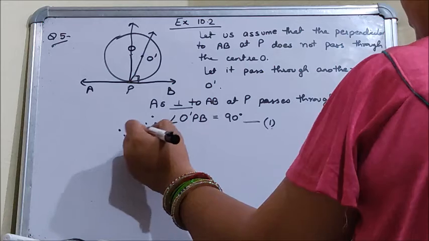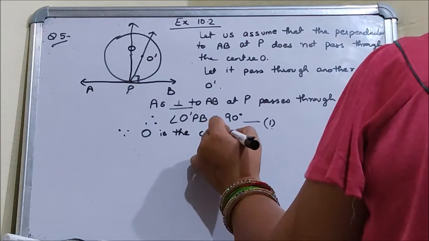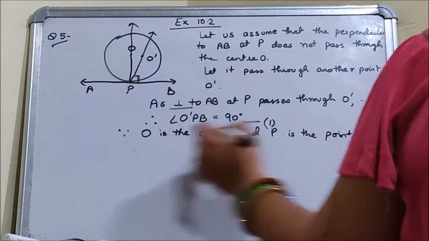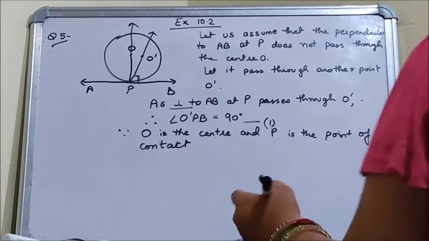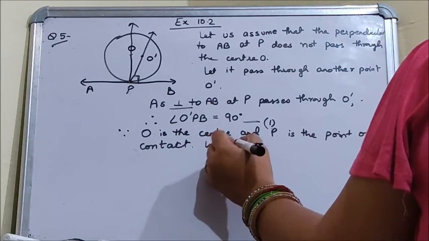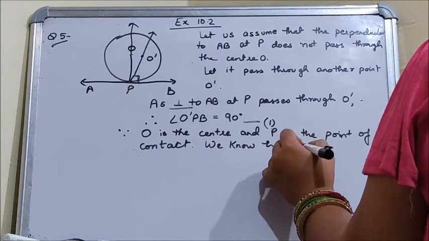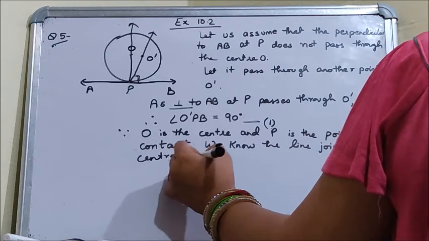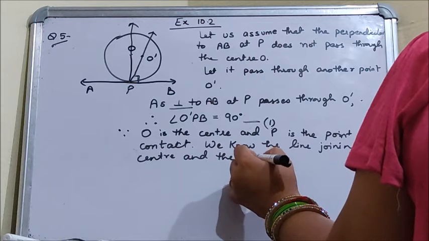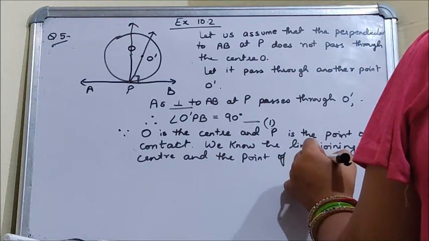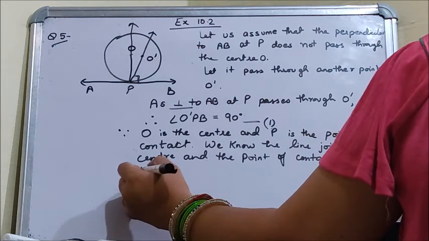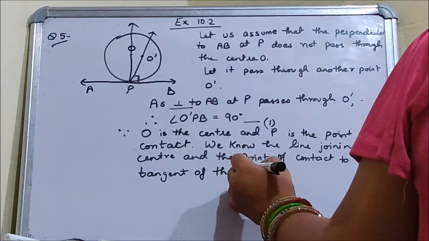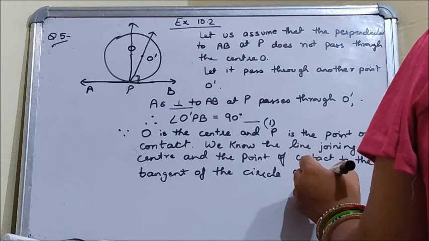Now since O is the center and P is the point of contact, we know the line joining the center and the point of contact to the tangent of the circle are perpendicular to each other.